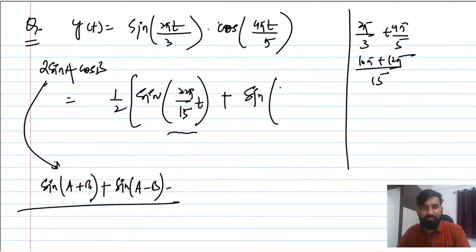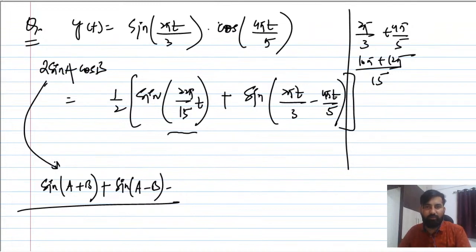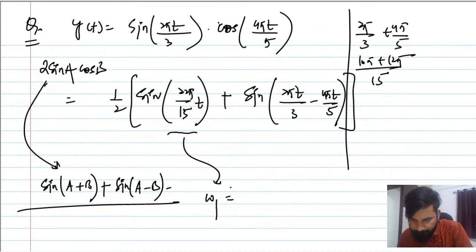Okay, so this is 2 pi t by 3 minus 4 pi t by 5, so it will be minus of that. From here you can find omega 1. Omega 1 is going to be 22 pi by 15.